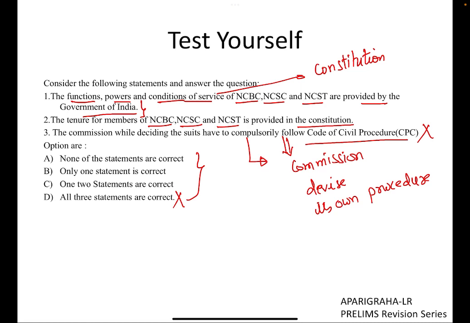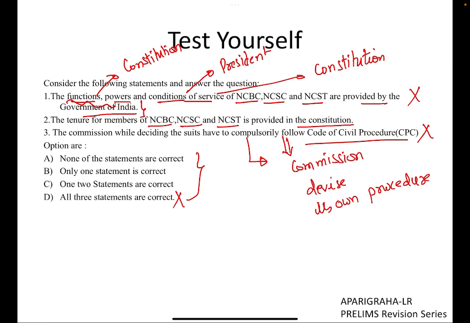They are provided in the constitution. In fact, the conditions of service for these bodies are provided by the president. However, the function and power are provided in the constitution. So what is the thumb rule? For constitutional bodies, power and function will be provided by the constitution itself. So this statement is wrong based on the thumb rule.